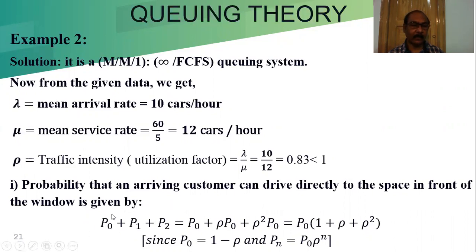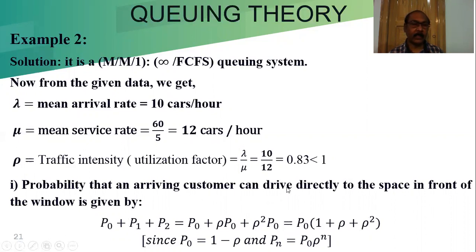P0 we can write as 1 minus rho. P1 we can write as rho into P0. P2 we can write as rho square into P0. So from that we can take P0 outside: P0 times (1 plus rho plus rho square). We have to find the value separately, and P0 is equal to 1 minus rho, because we know the formula Pn is equal to P0 into rho to the power n.